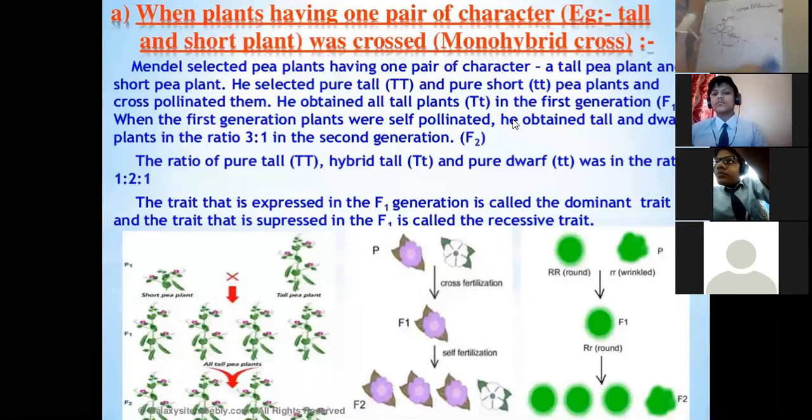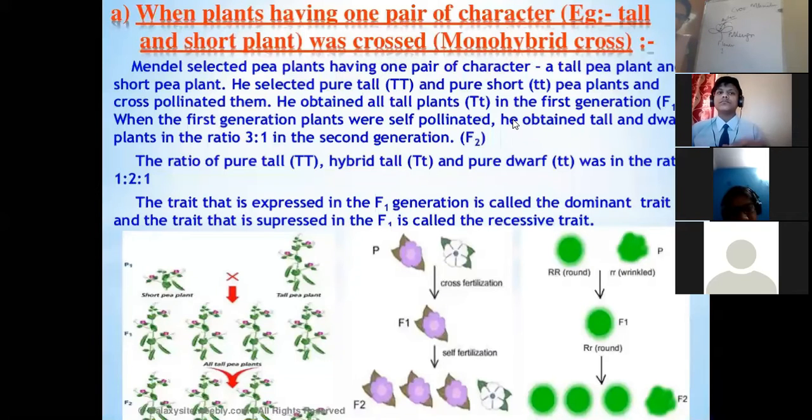But if the pollen grain from the anther of flower 1 is transferred to the stigma of the same flower 1, then it is called self pollination.